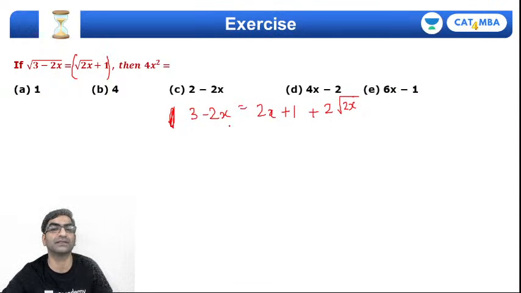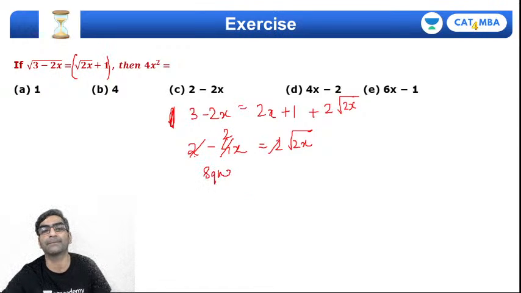Bring everything to the other side, right? So 3 minus 1, 2, minus 4x equals 2 root 2x, right? I can simplify with 2. 1 minus 2x equal to this. Squaring it again, what happens? 1 minus 2x the whole square, 1 plus 4x square minus 2 into 1 into 2x, that's minus 4x, and this will become, squaring, it will become 2x, right?